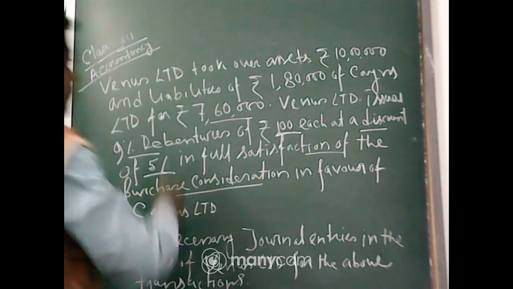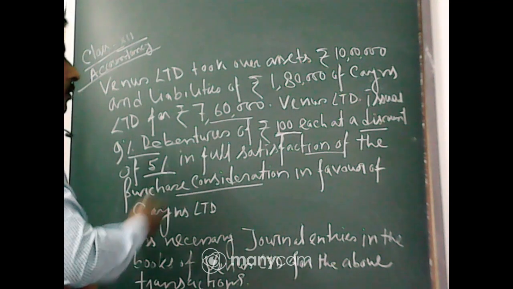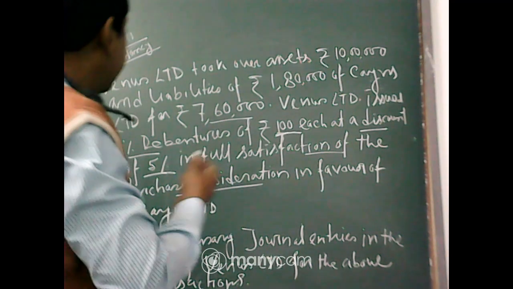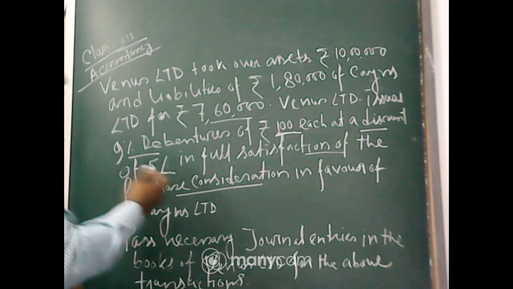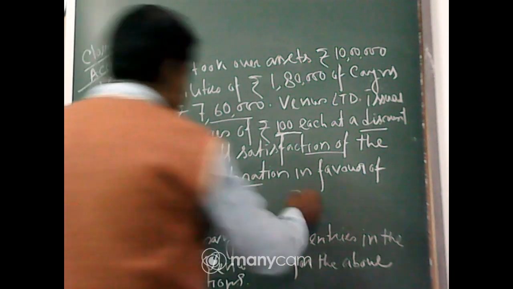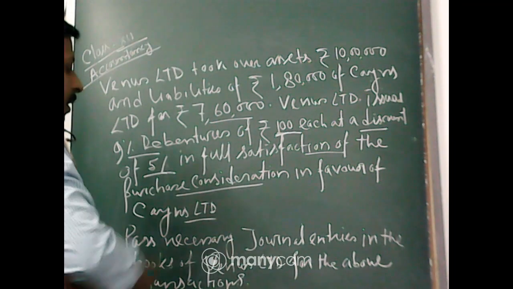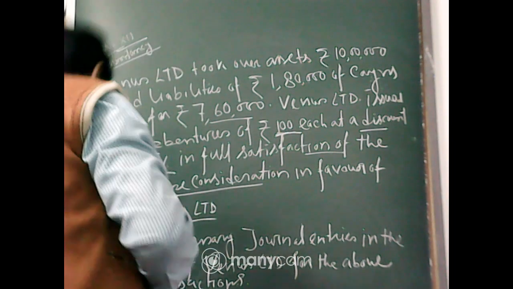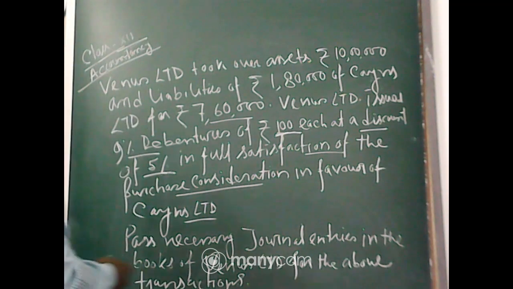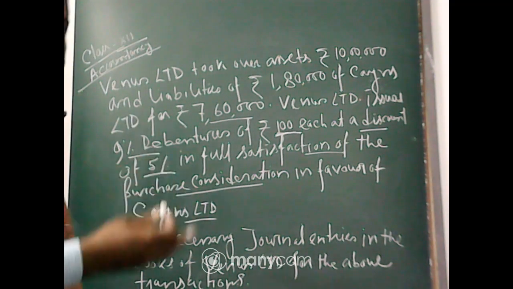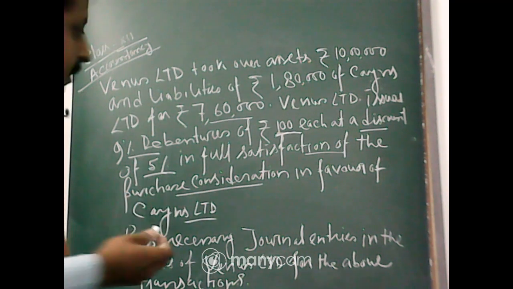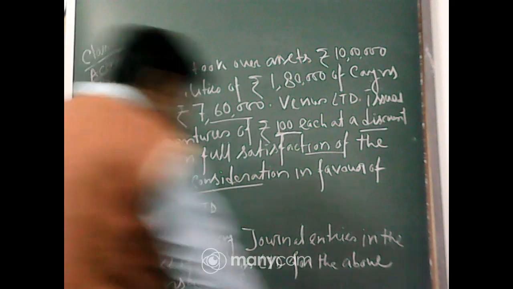Now the total purchase consideration is 7,60,000. They issue whatever debentures are needed at a discounted price, that is rupees 95, where the nominal value is 100, in favor of Keynes Limited. Now pass the necessary journal entries in the books of Venus Limited, because Venus Limited takes over the company, that is Keynes Limited.